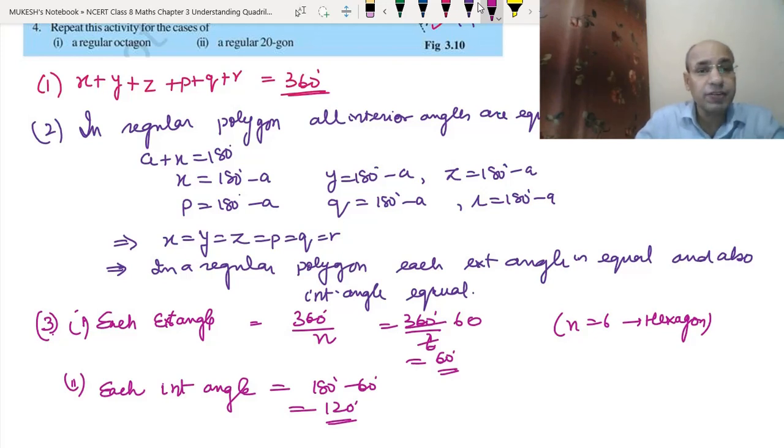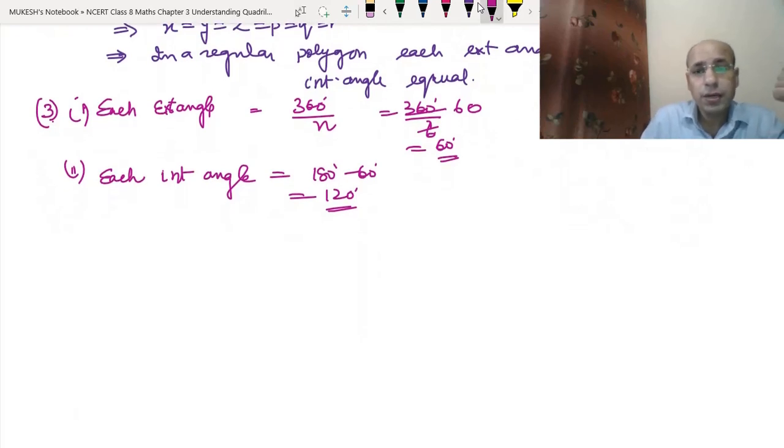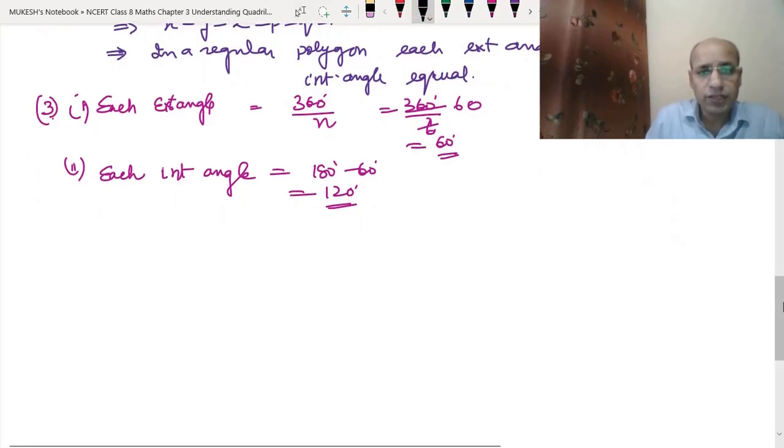Now repeat this activity for the cases of a regular octagon and a regular pentagon. So the same thing we have to repeat for a regular octagon and regular pentagon. In the fourth part, the regular octagon.